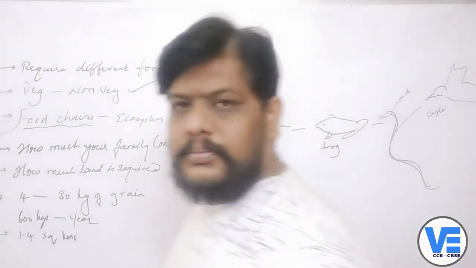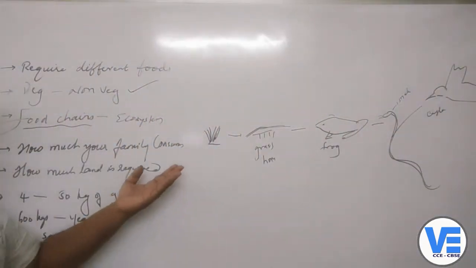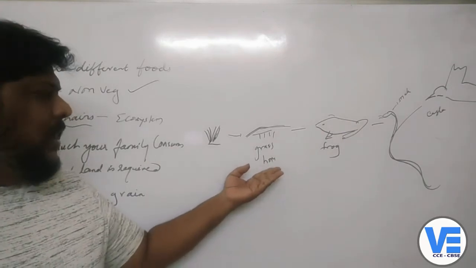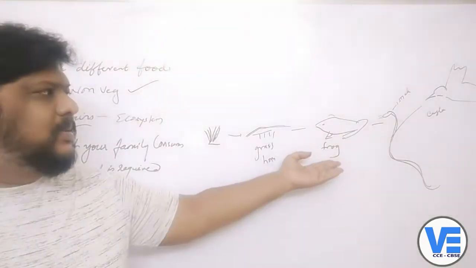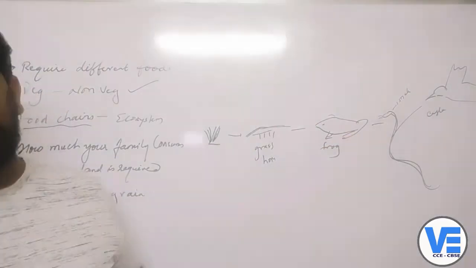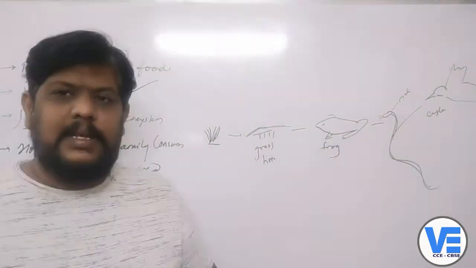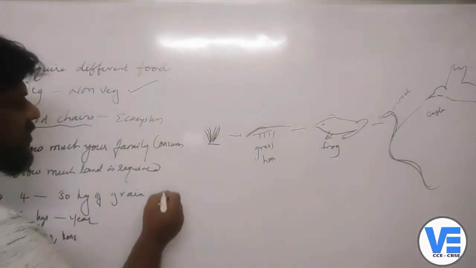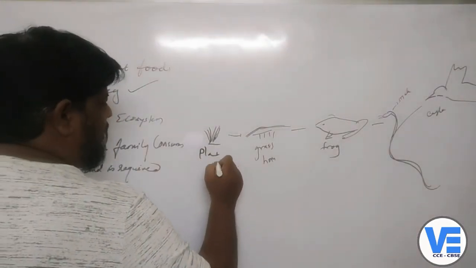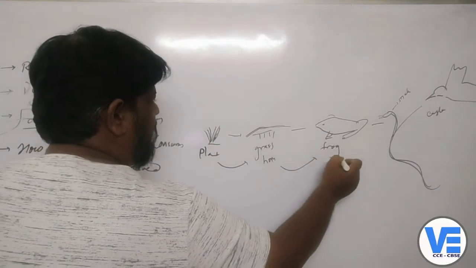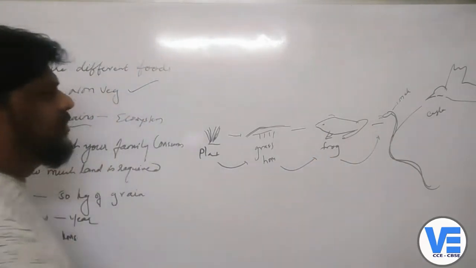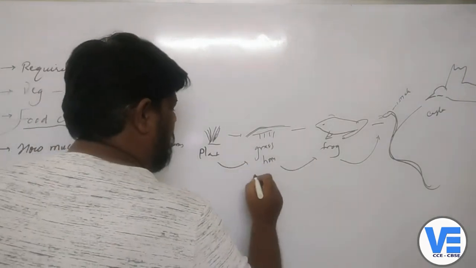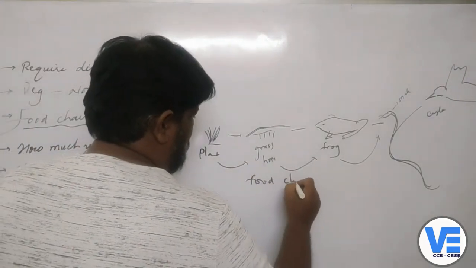So here you can see that the plants are eaten by the grasshopper, the grasshopper is eaten by the frog, the frog is eaten by the snake, and the snake is eaten by the eagle. Basically, the energy which is in this plant is being sent into the different organisms, and this chain is called the food chain.